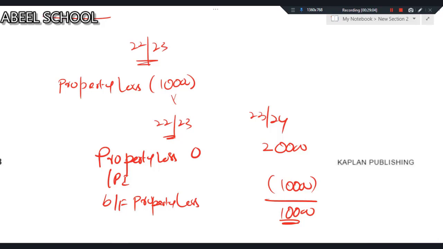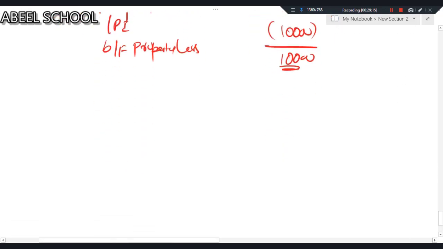So simply, property losses can only be carried forward and set off against the property income. You cannot set off the property loss against any other income. So dear student, that was all about your property income.